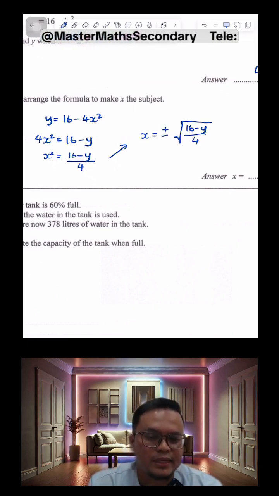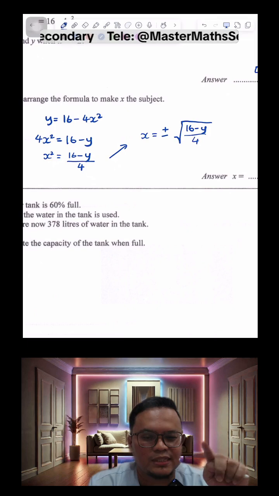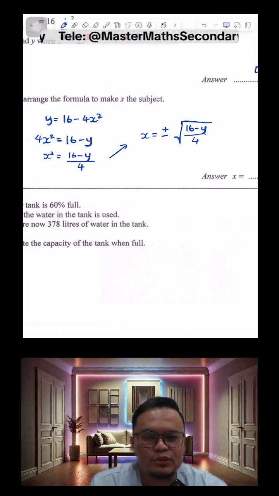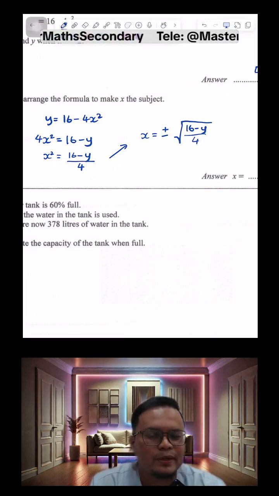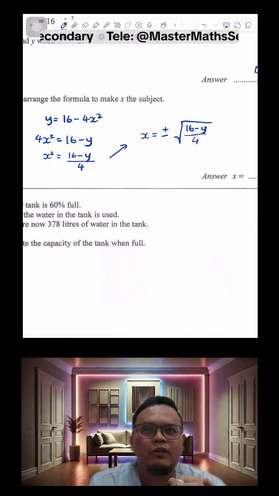So don't forget the plus minus. I think just now when you guys were doing the Kahoot challenge, one of you forgot the plus minus, right? So don't forget to include the plus minus when you square root both sides of the equation. In fact, it applies to all even powers, the root of even powers.